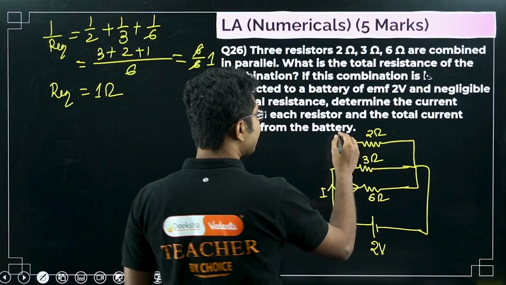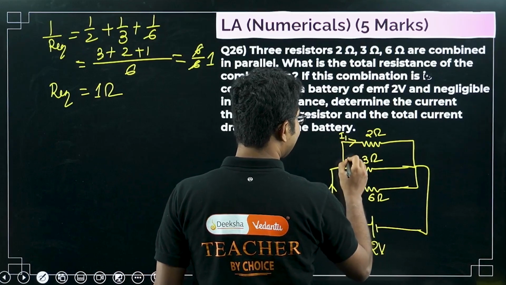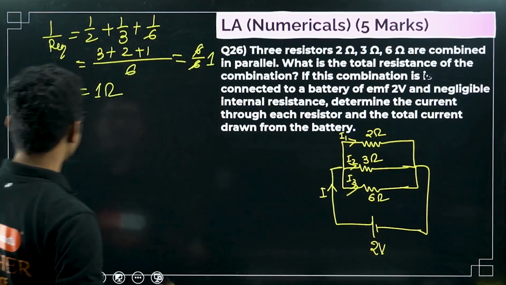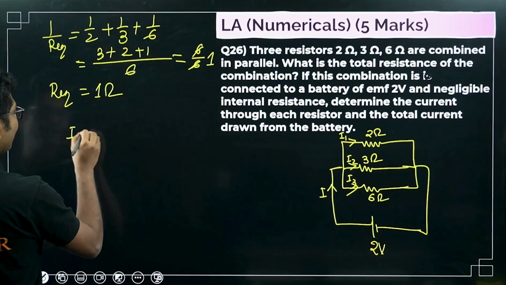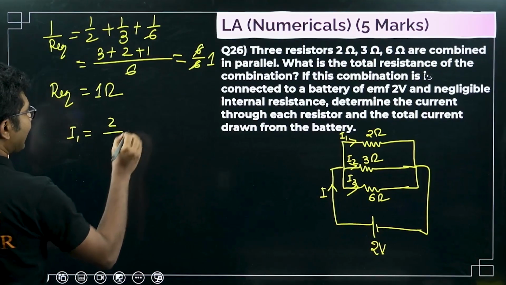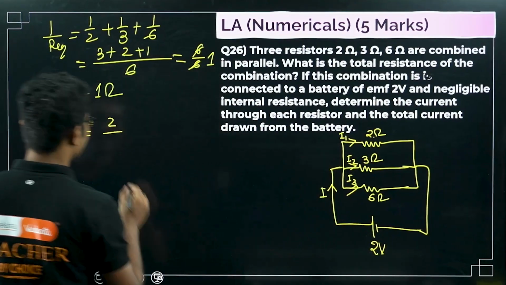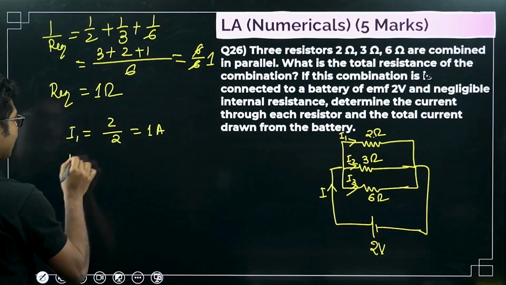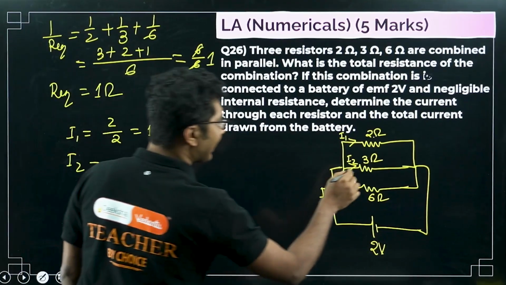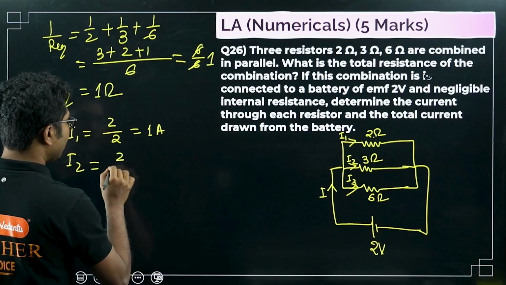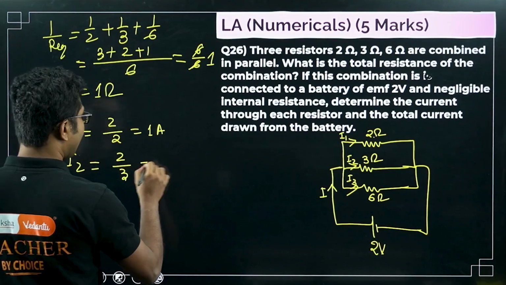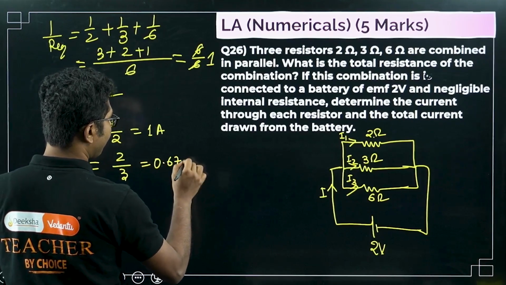Okay, so suppose this current is I1, this current is I2, this current is I3. From there we can say that I1 is equal to V by R, that is 2 by 2, 1 ampere. What is I2? I2 is again V by R. V will be 2, R will be 3, so you can write 0.67 ampere.